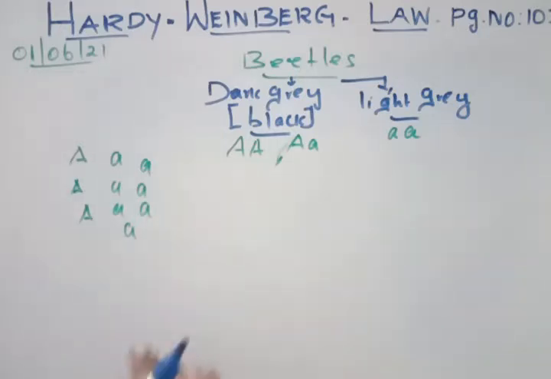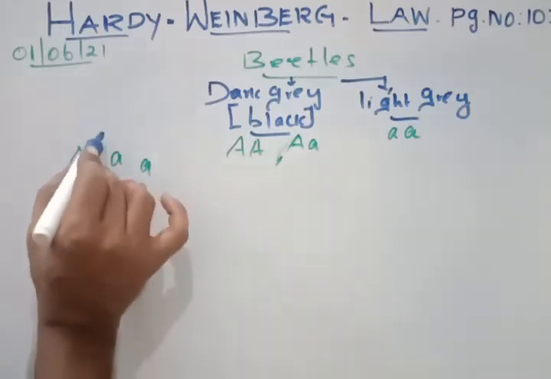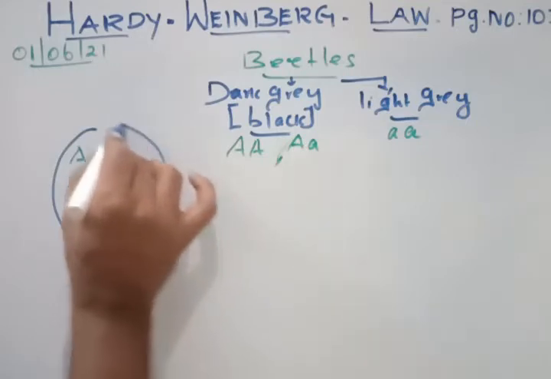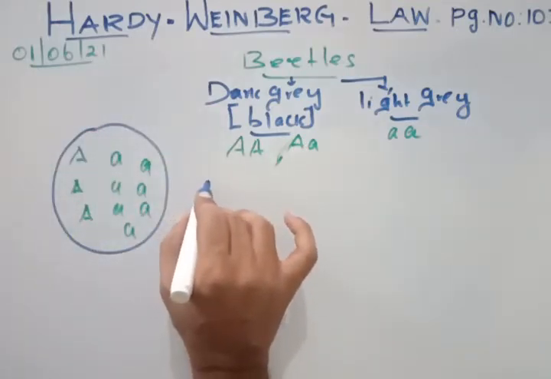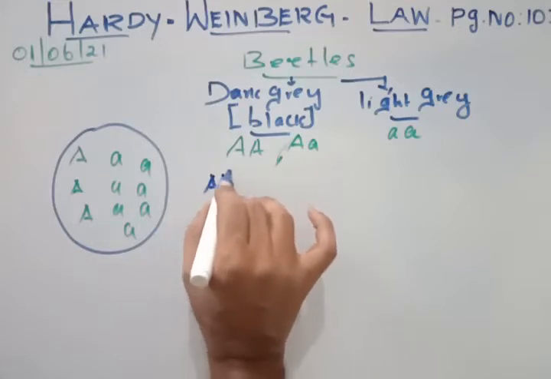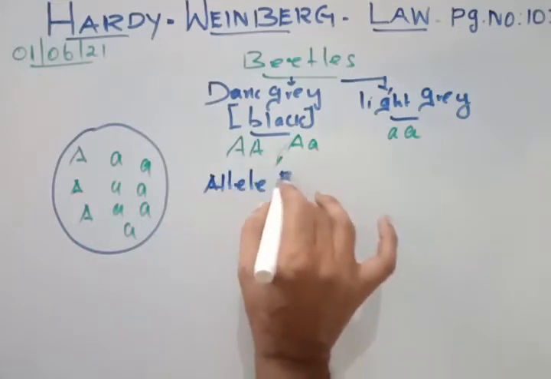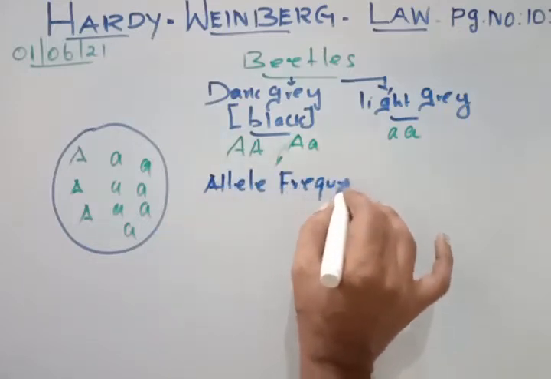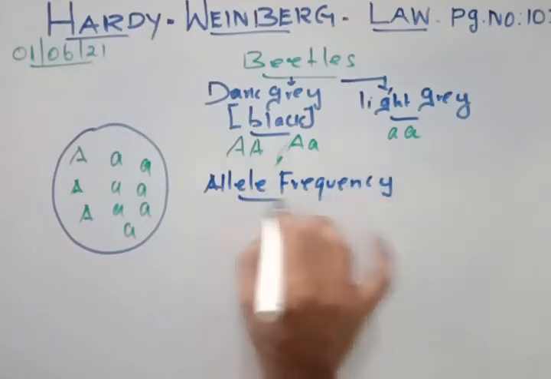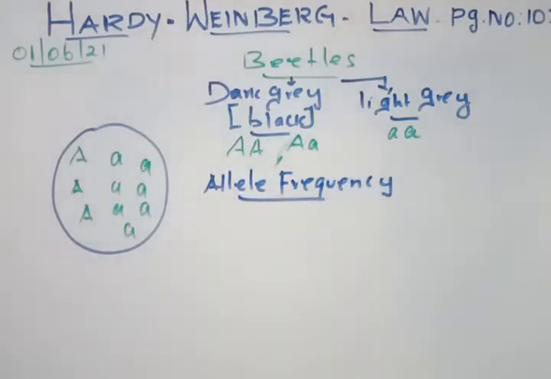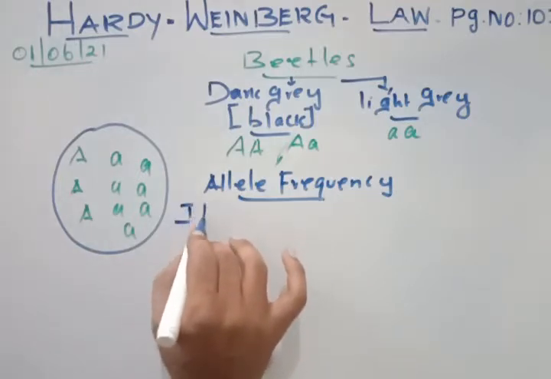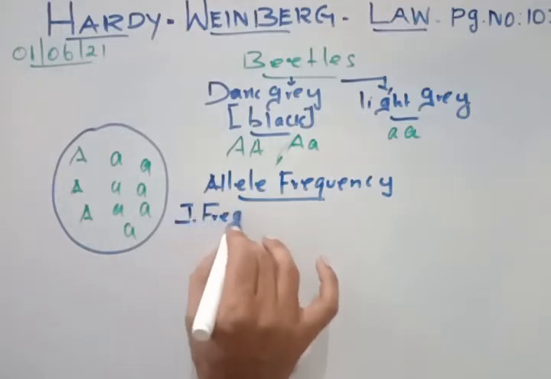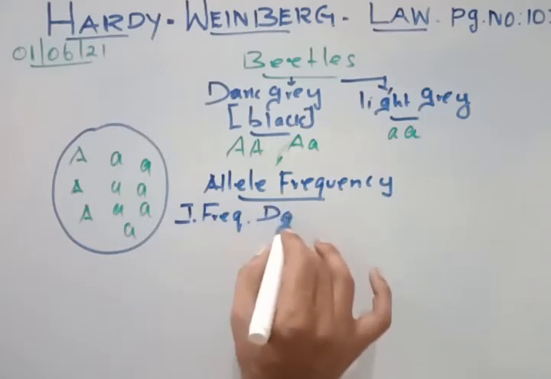Clear? Right. So now this is a gene pool. Now we are going to talk about the allelic frequency and gene frequency. In this allelic frequency, the first one we will talk about is the frequency of the dominant alleles.